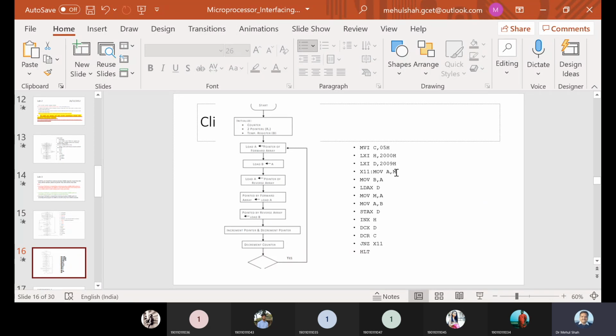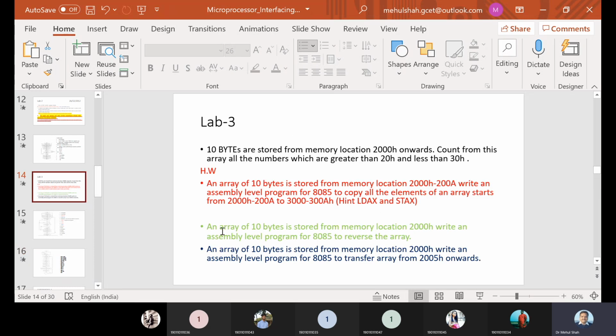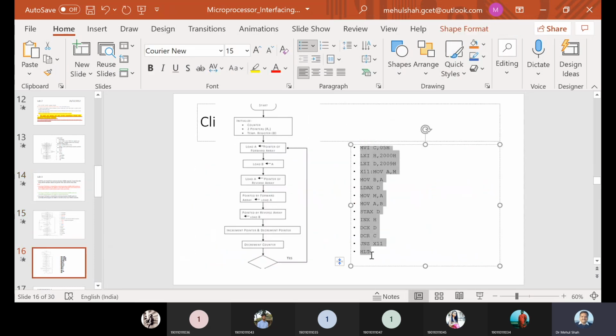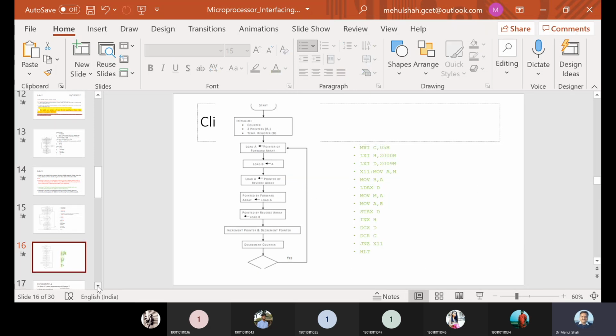We are reading from 2000 and storing at 2009. One is incremented, another is decremented. So this is the second program, the green one.